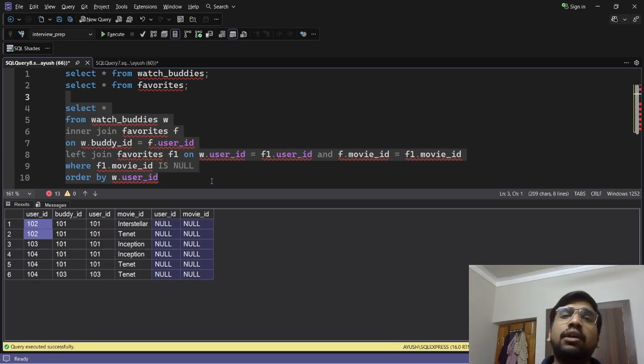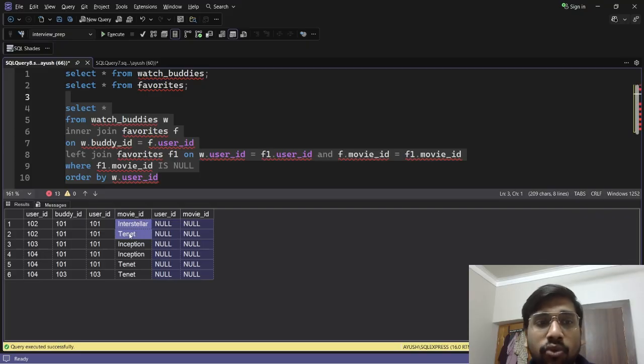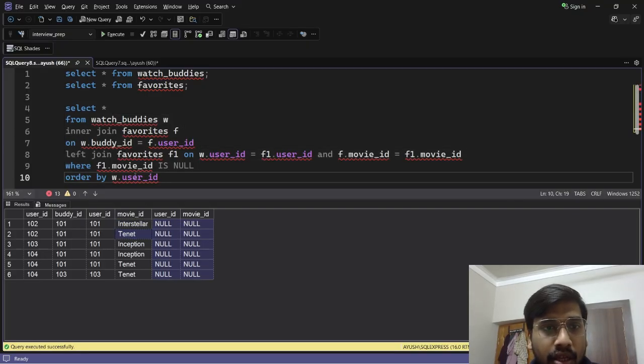Why? Because that user does not like that movie, but his buddy likes it. Here for 102, the buddy 101 likes Interstellar and Tenet, so we are now recommending him Interstellar and Tenet. Now with this we complete our table query, I guess.